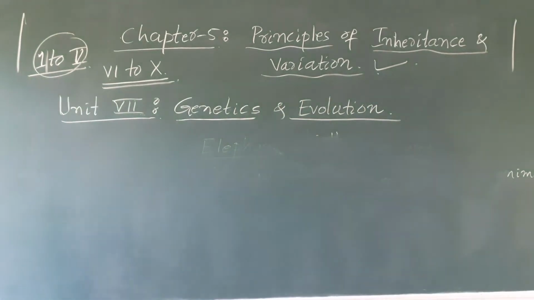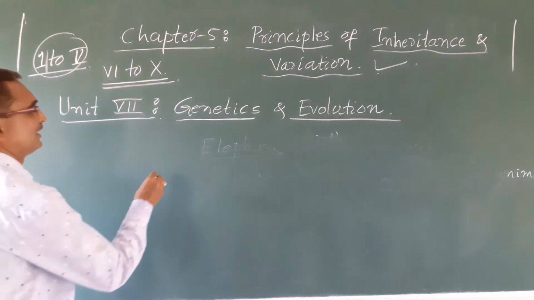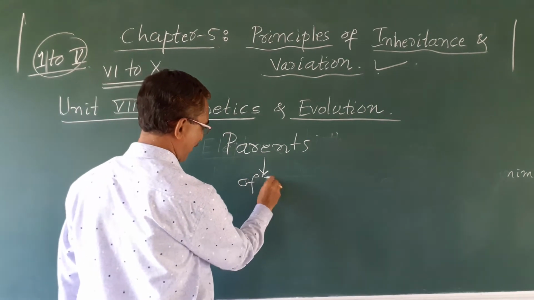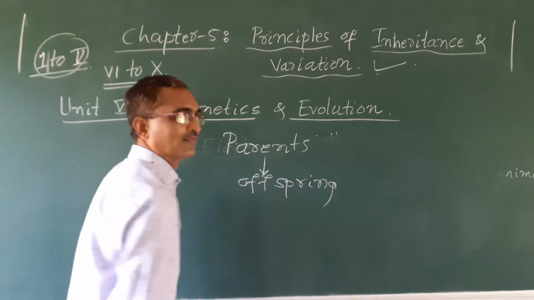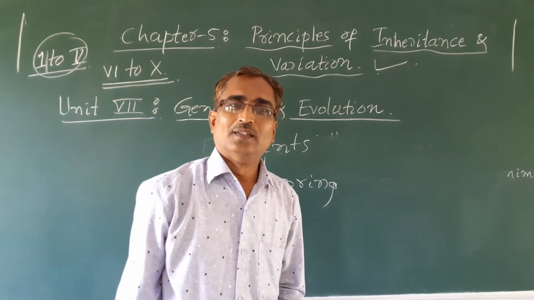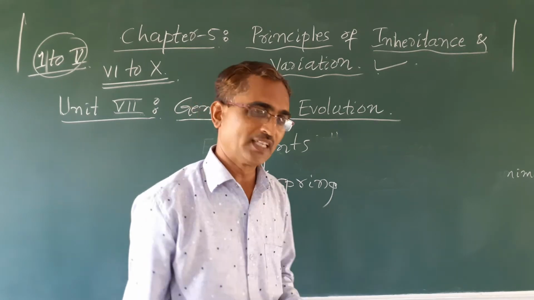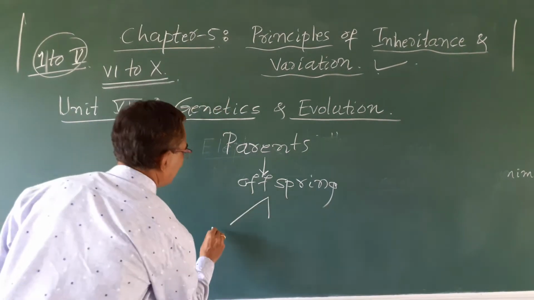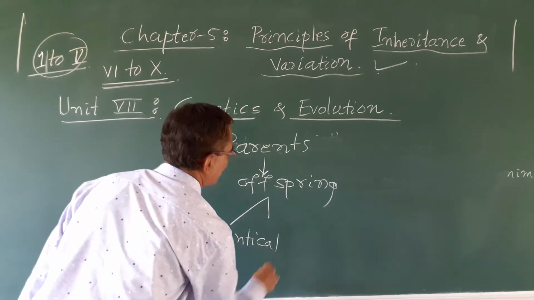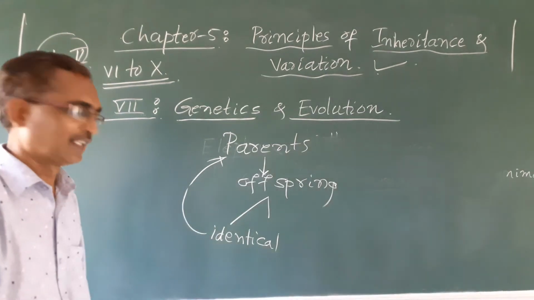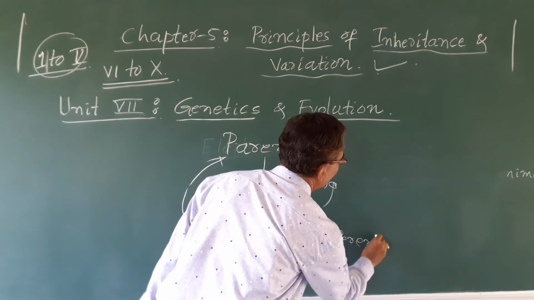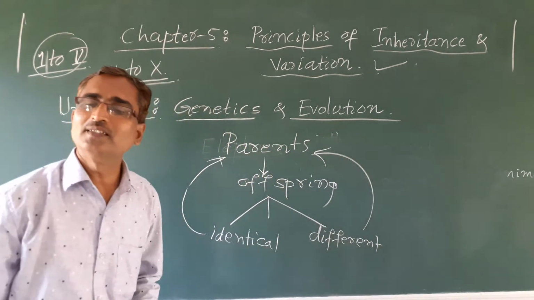Even, what happens? You see, the parents give birth to younger ones or offspring or progeny, and these offspring may be identical to their parents, and these offspring may be different from their parents.